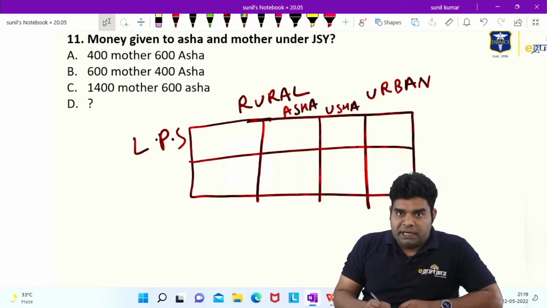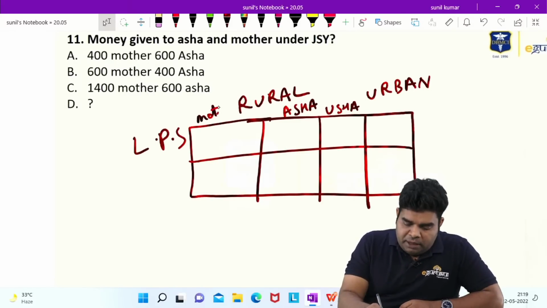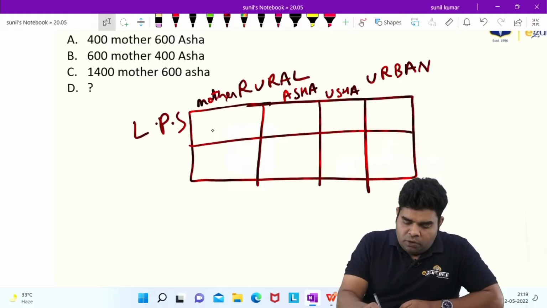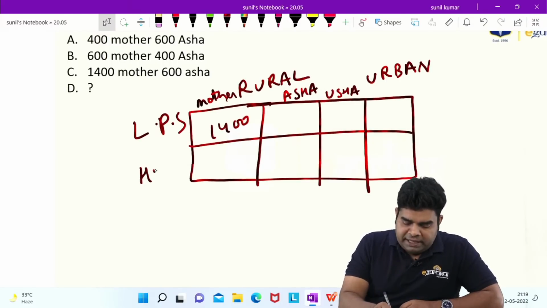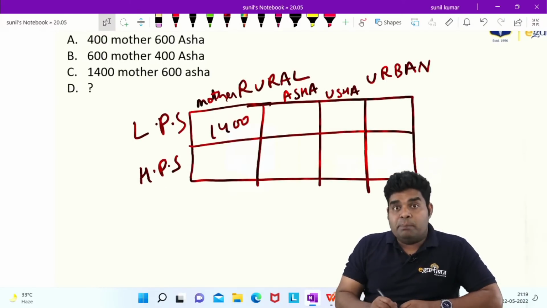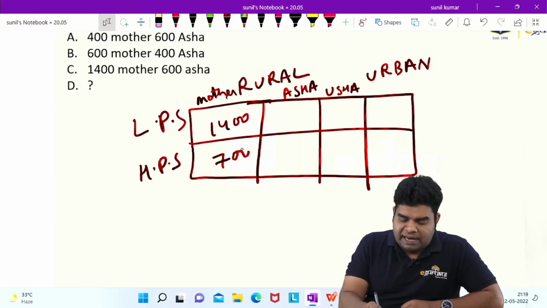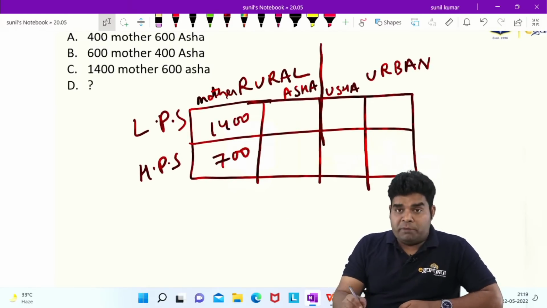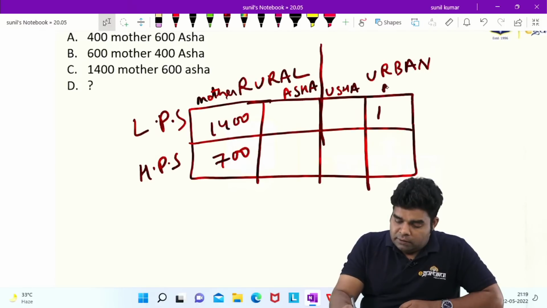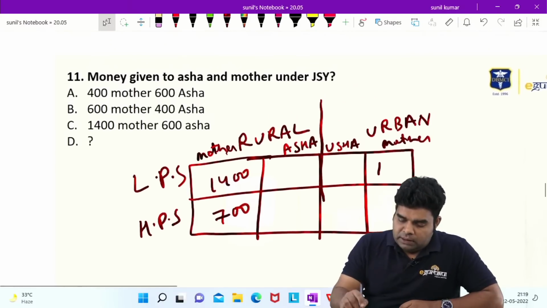So in low performing states, the mother will get 1400 rupees. In high performing states of rural area, mother will get half of 1400, 700. In urban area of low performing state, mother gets 1000 rupees.